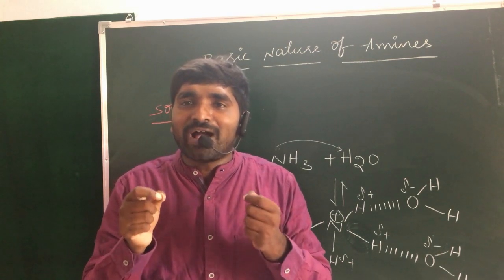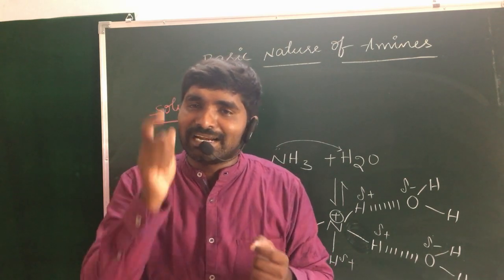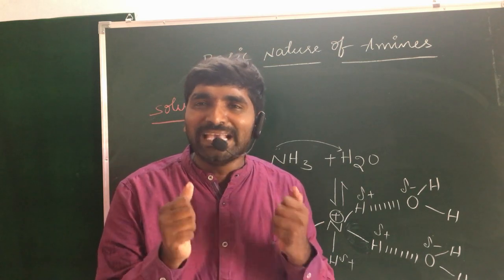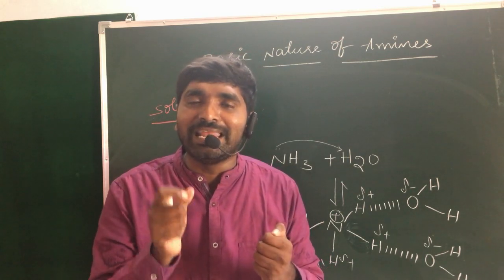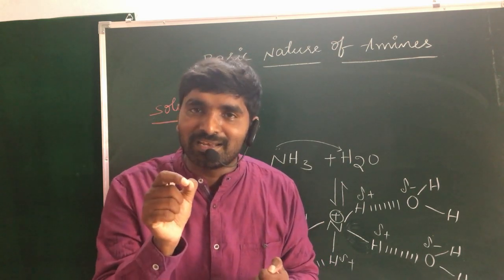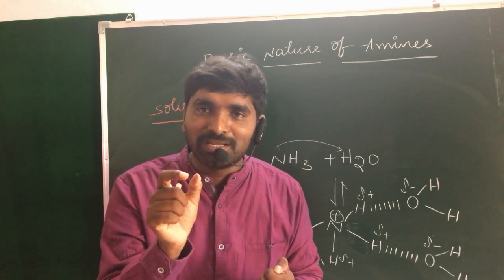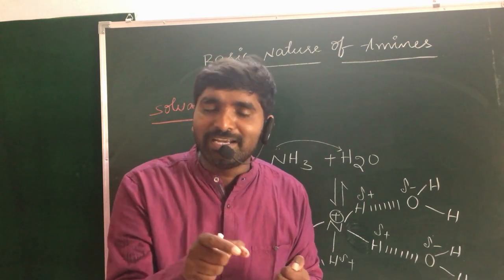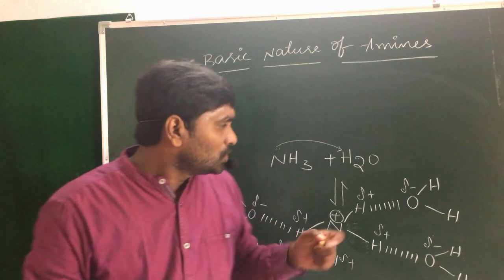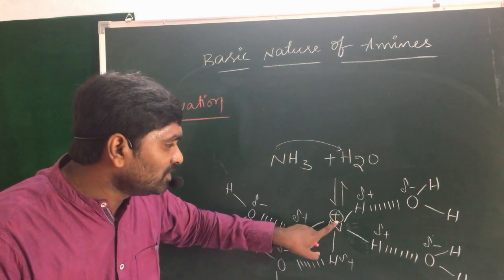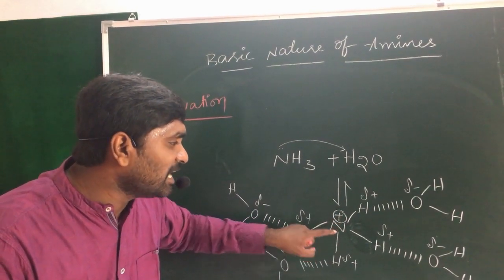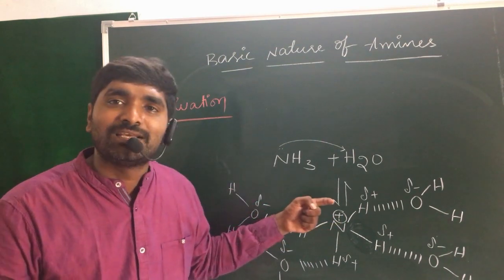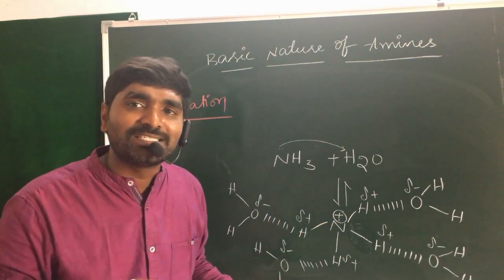If the number of hydrogen bonds increases, remember guys, the basic nature depends upon the relative stability of the cation present on the nitrogen. Already we wrote this in Kb. If the stability of the cation present on nitrogen increases, automatically the basic character increases.